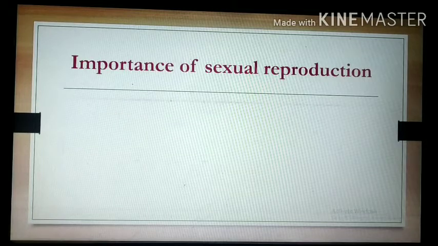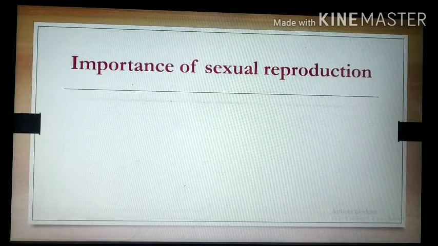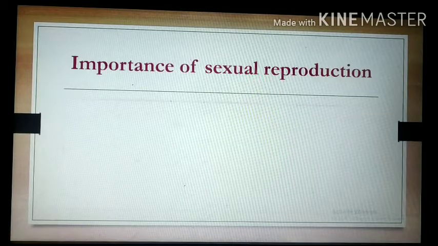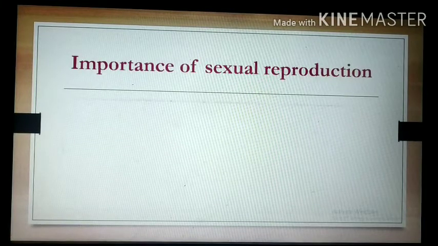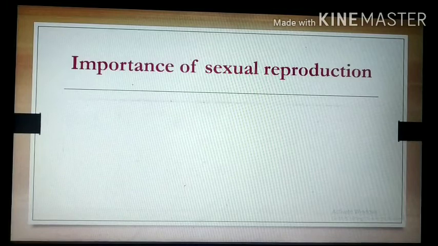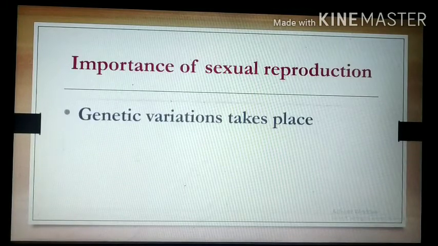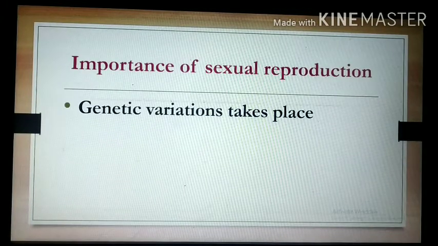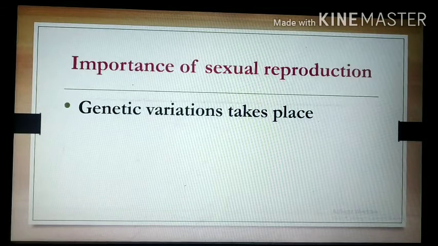Because of that, the newly produced individual shows similarities with the parents for some characters and some different characters than those present in both parents. So the importance of sexual reproduction is that genetic variations take place.